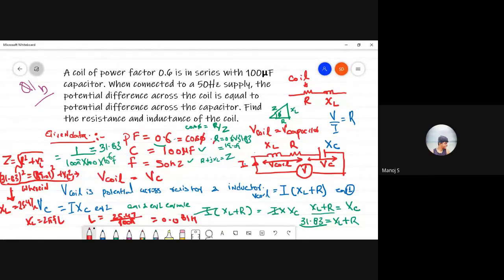Sir, cos phi is equal to R by Z, no, sir? R by Z only. R is equal to cos phi into Z. Z value we don't know, sir. See, Z value, Z is here, na.